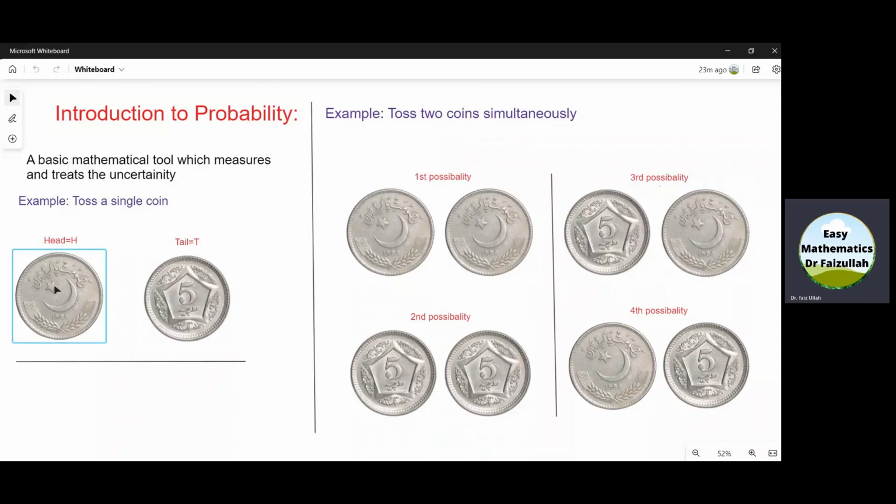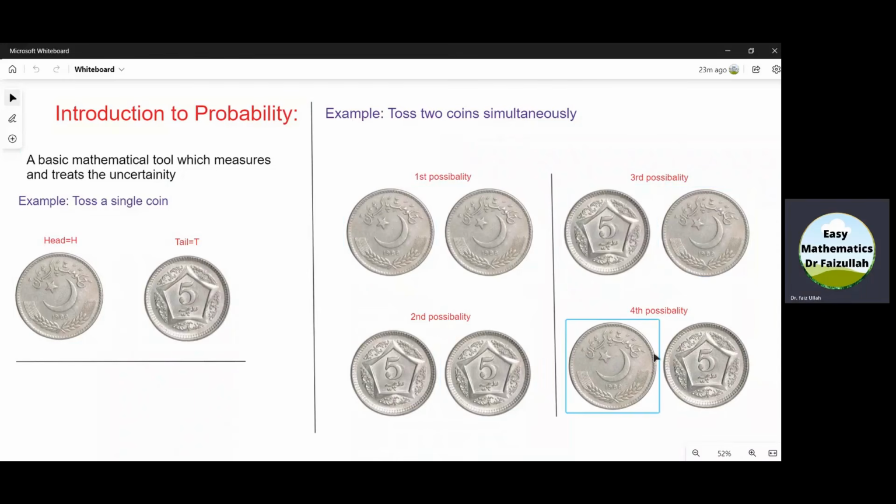Now consider that we have two coins, and if we toss both coins simultaneously, then we will have four possibilities. Both will be heads, both will be tails, the first one is tail and the second one is head, or the first one is head and the second one is tail.